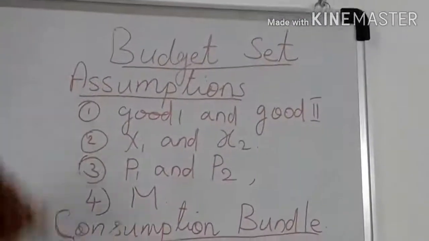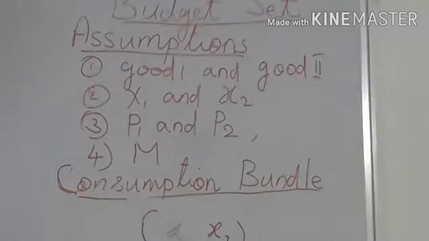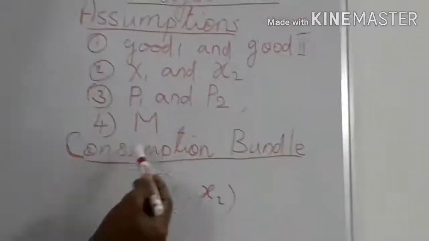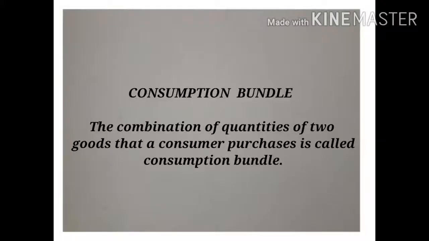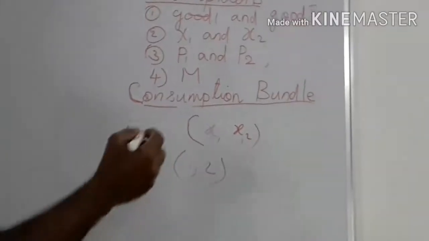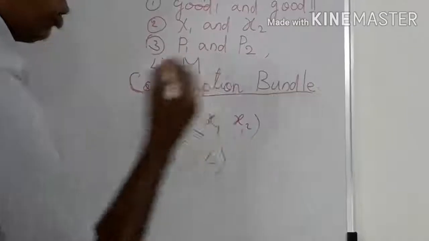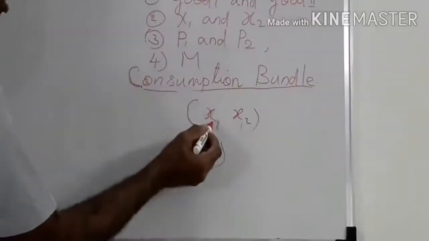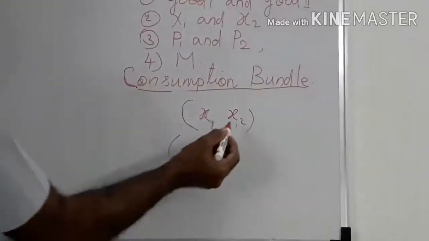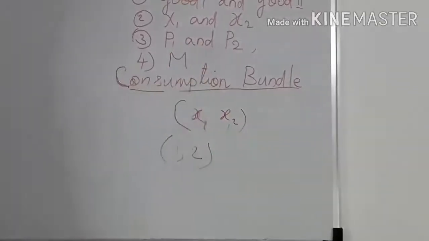And before studying budget sets, we should learn another term, that is consumption bundle. The combination of quantities of two goods that a consumer purchases is called consumption bundle. The general form of a consumption bundle is (x1, x2), where x1 is the quantity of good 1 and x2 is the quantity of good 2.